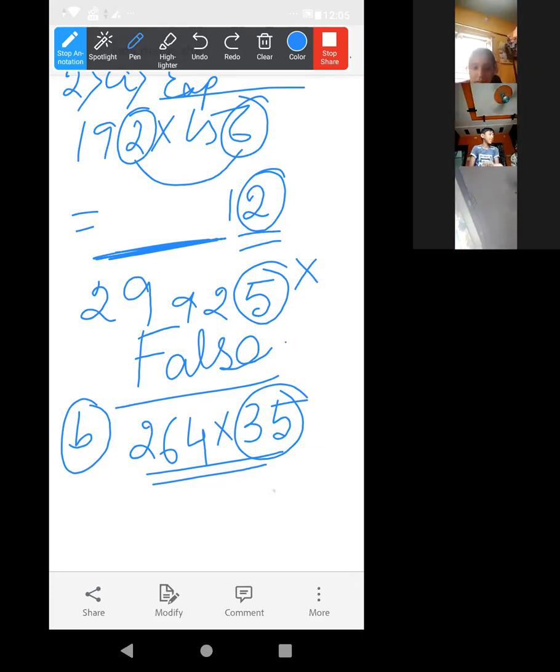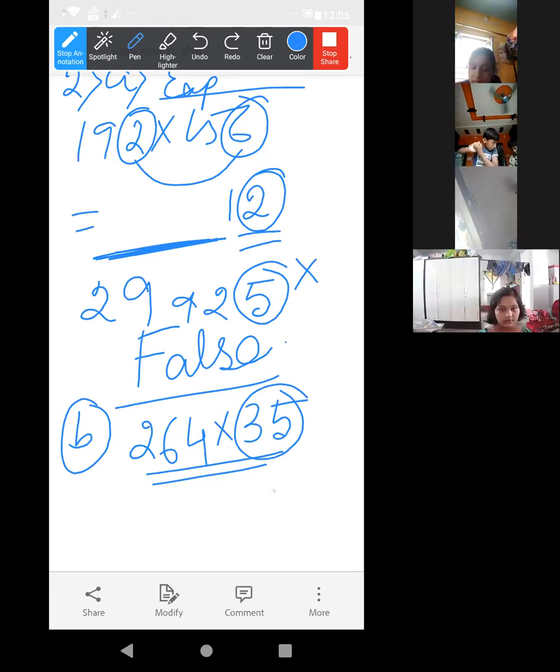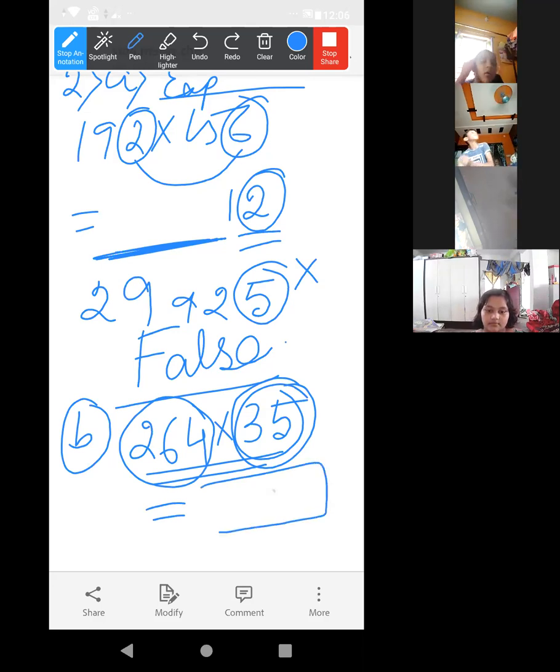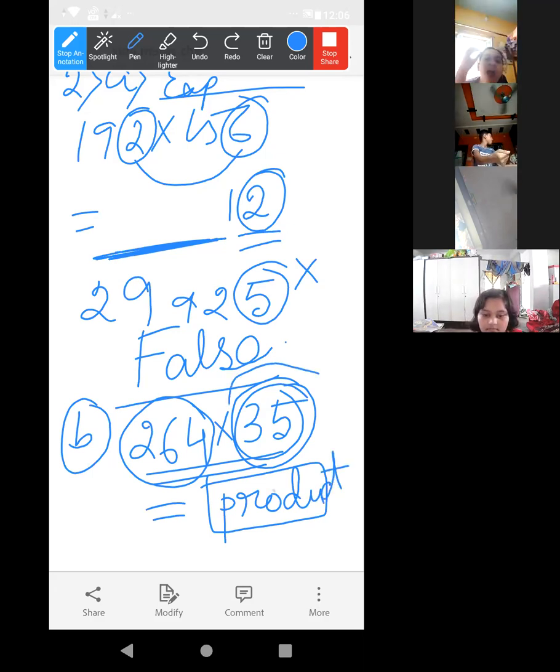Ma'am, false. No, you are not going to say. True or false? Look, this one is called the multiplicand, and this one the multiplier. The answer we are getting is known as the product. Yes or no? Shake your head if yes. So here 35 is the product or multiplier? Multiplier. So 35 is not the product, but it is written 35 is the product. So it will be false.